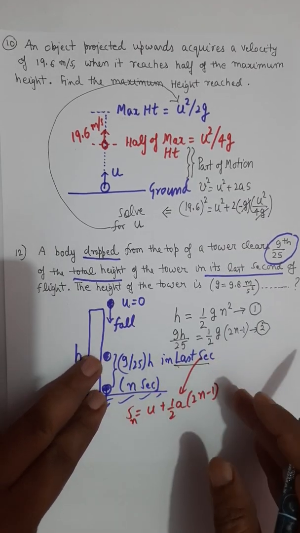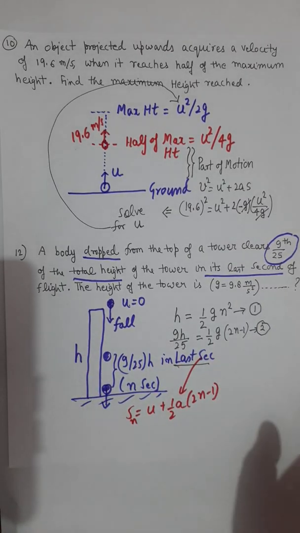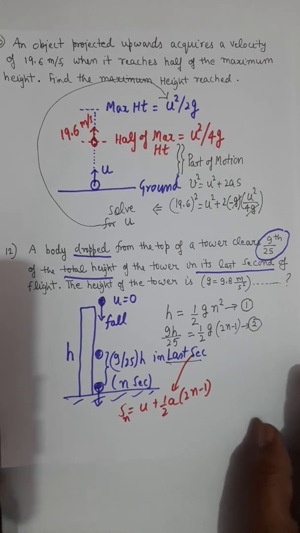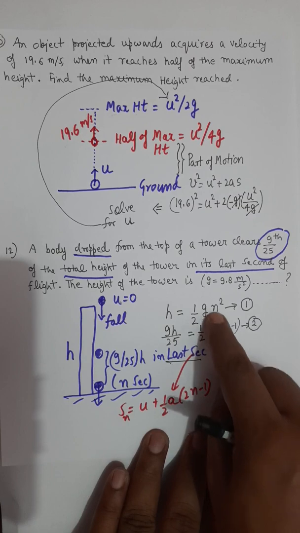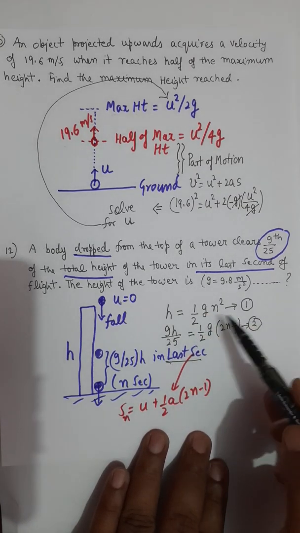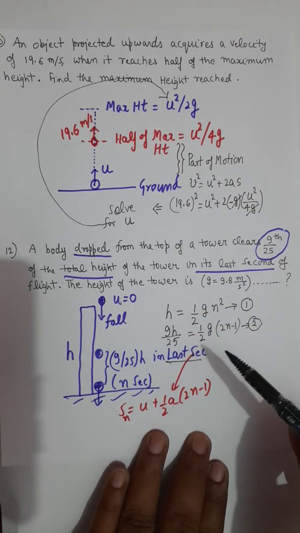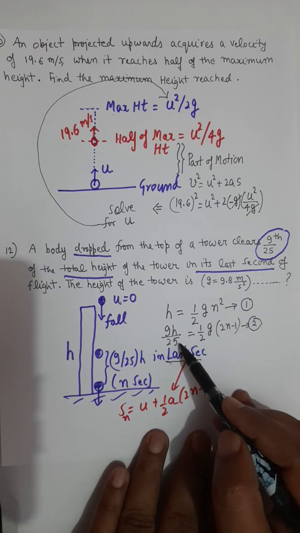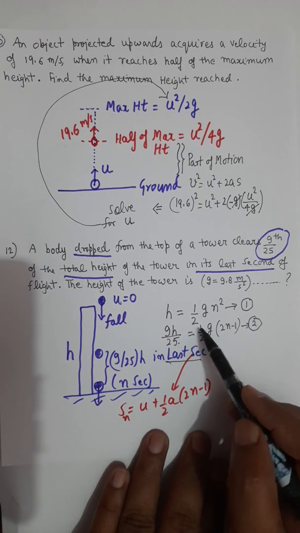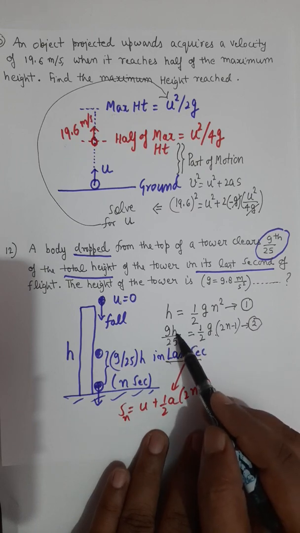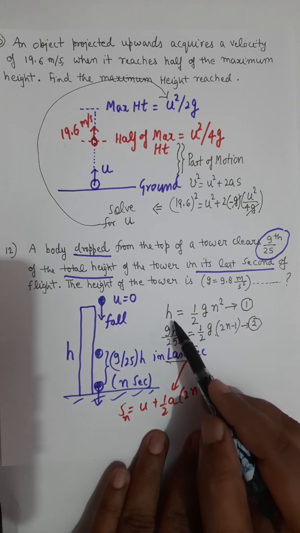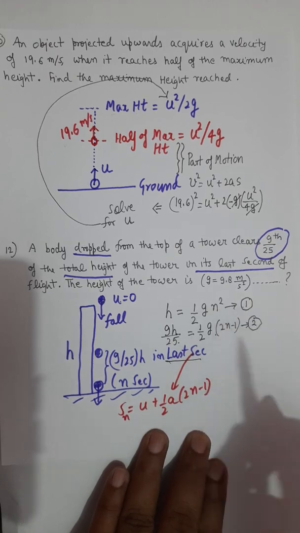Question number 9 was also similar. Question 9 and question 12 both are similar questions. So now you can solve these two equations for the value of n. You simply transfer this 25 on the right side, transfer this 9 to the bottom side, get the value of h from equation 2, and you have the value of h from equation 1.